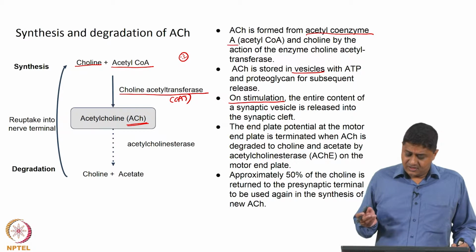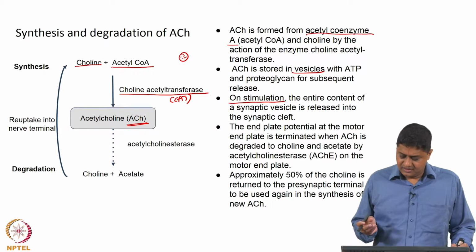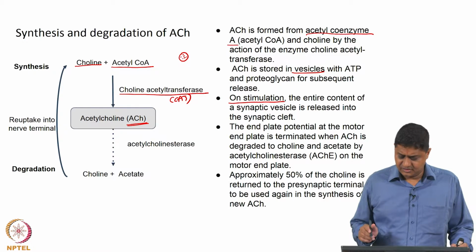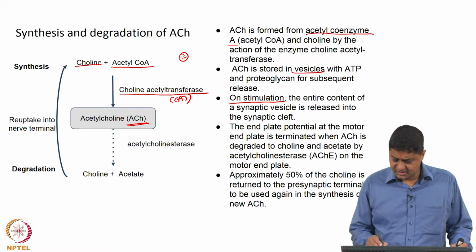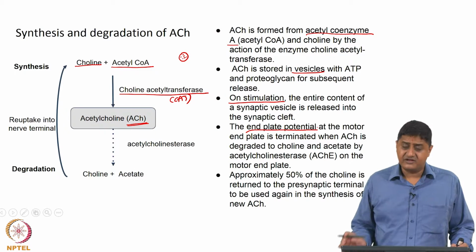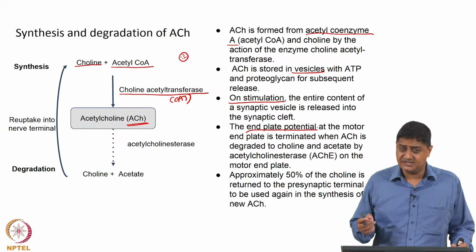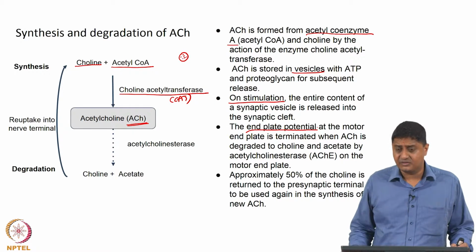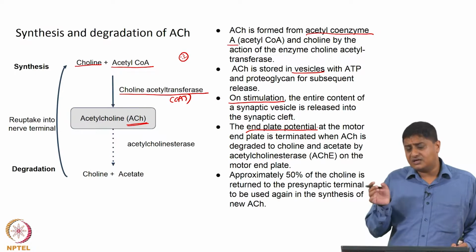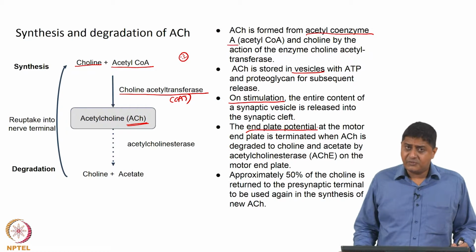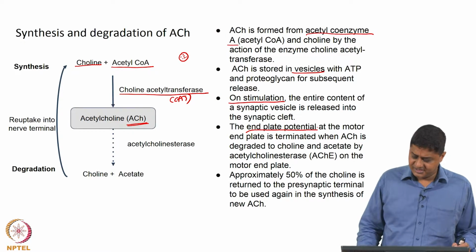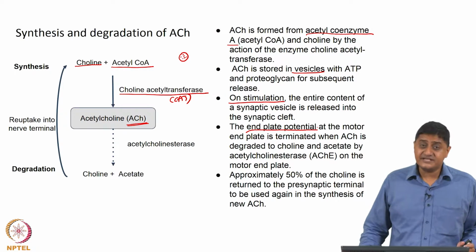So, suppose acetylcholine is released from a vesicle, the end plate at the motor side, or the motor end plate, generates a small potential called an end plate potential, right. Whenever acetylcholine is released into the synaptic cleft, a small amount of potential is generated on the motor end plate. This is called a motor end plate potential. The smallest amount of end plate potential that can be generated is due to one acetylcholine molecule, is it not?